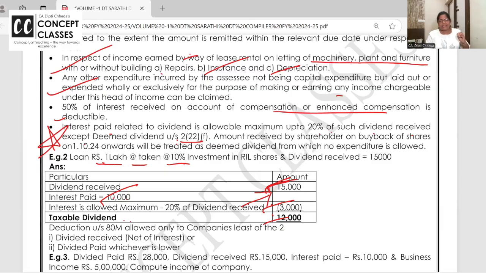20% of dividend, if interest is more. Ma'am, but interest 10,000 is related to this. No, earlier it was allowed. Now they say whatever dividend you receive, to invest in the shares of the company on which you are getting dividend, you have taken a loan. So interest will not be allowed fully. It will be allowed maximum 20% of the dividend received.